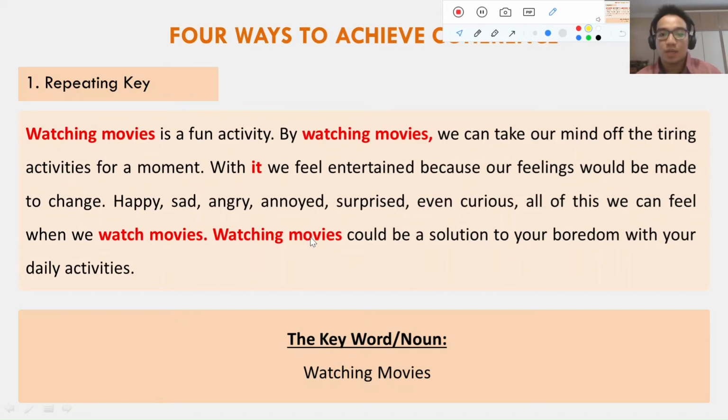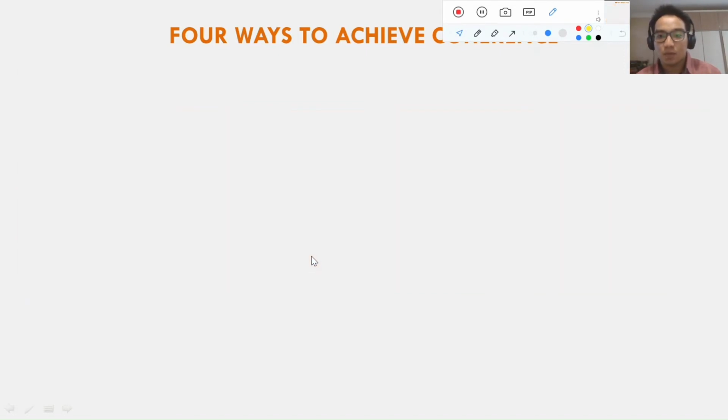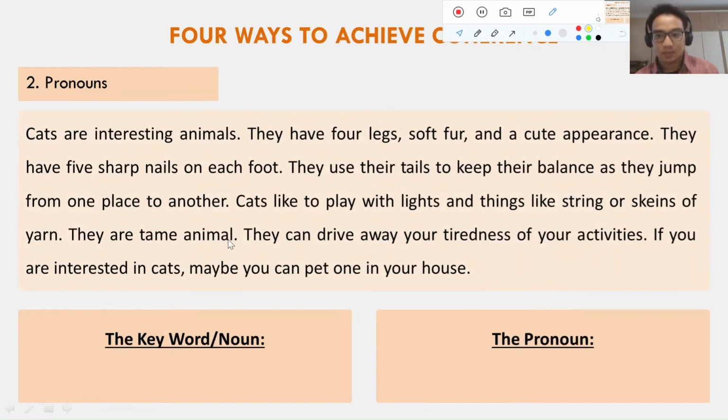So we're moving to the second way. The second way to achieve coherence is by using pronouns. As I said before, pronouns are like, how can I say it, just take a look at the example. I wrote a paragraph here. This one is different. This one is about cats. We should use pronouns to strengthen the main topic, the keywords.